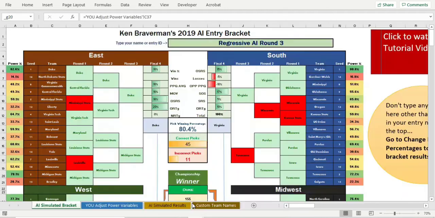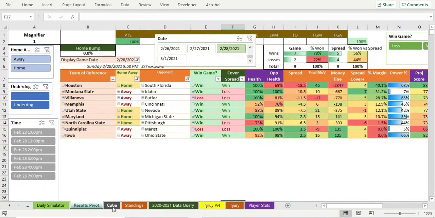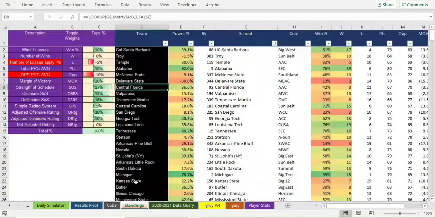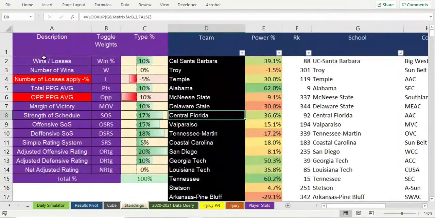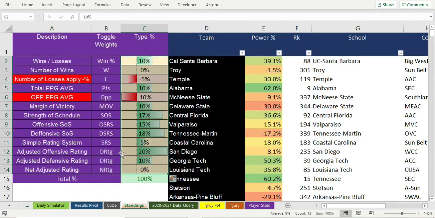Now, the AI entry is a new thing from last year, and it's really fantastic from the perspective of sports betting and analyzing and predicting games. What this thing does is it uses these percentages that I keep talking about in the algorithm, right here. This is basically our guide to figuring out the relevant variables or statistics for each team and how much we weight them in our equations.